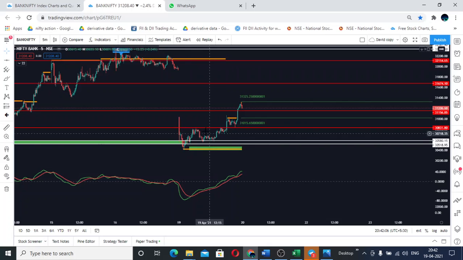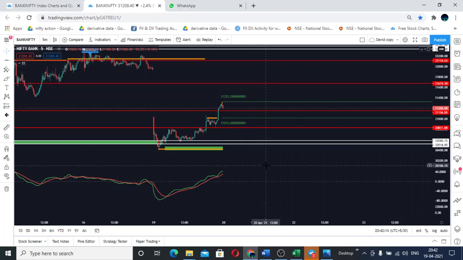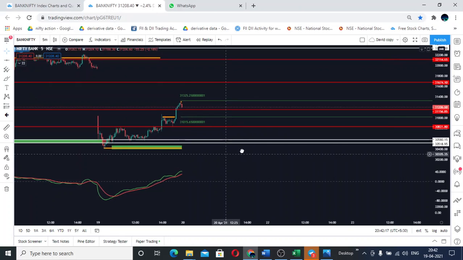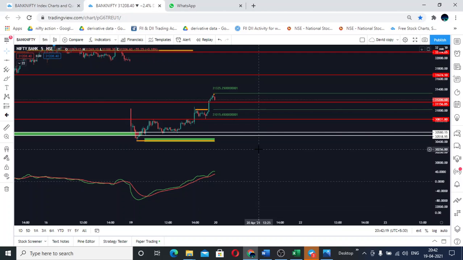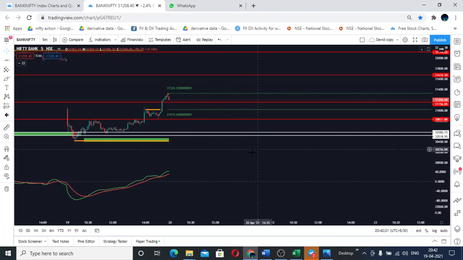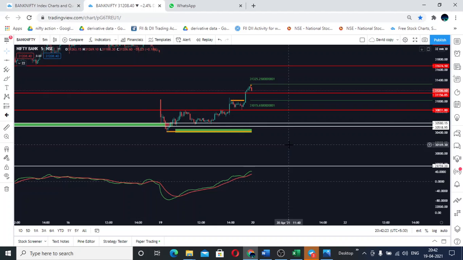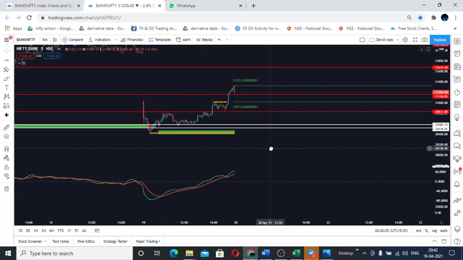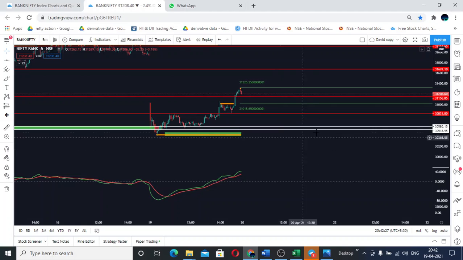So most of the time today it was sideways after opening and gap down. So it partially fulfilled my analysis, but not completely, because as I told you guys, it would be a sideways market based on the FI data.